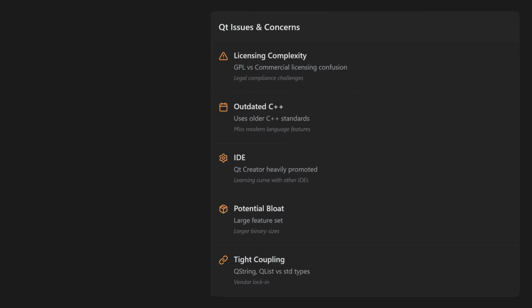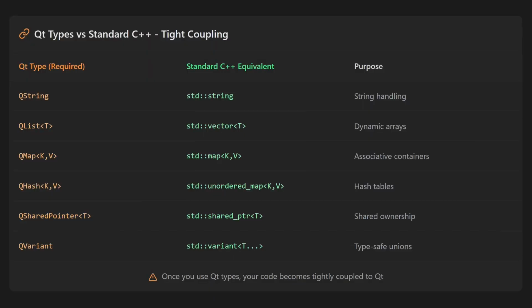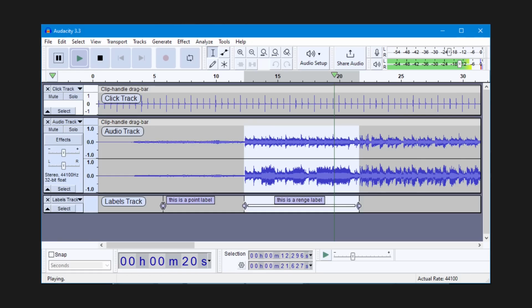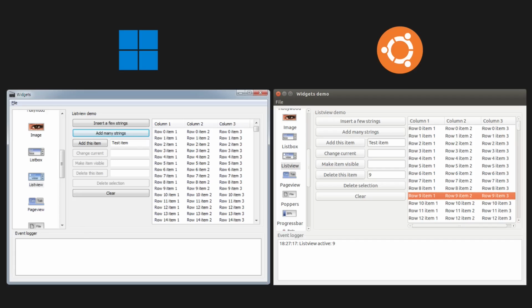Another common gripe amongst developers is that when you use Qt, your code becomes tightly coupled to it. They have their own types like QString that you have to use instead of standard string. But honestly, Qt is probably your best bet for most cross-platform applications. WXWidgets is another cross-platform GUI library, but it's specifically for desktop applications. Its main advantage is that it's a wrapper around each operating system's built-in UI controls, so it provides a native look and feel for your application.